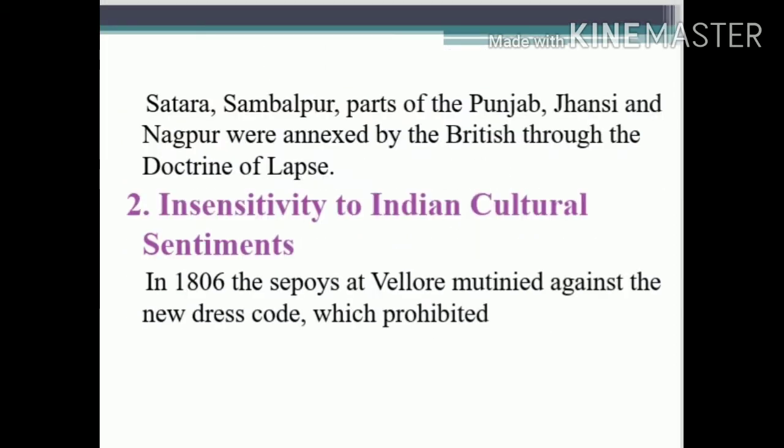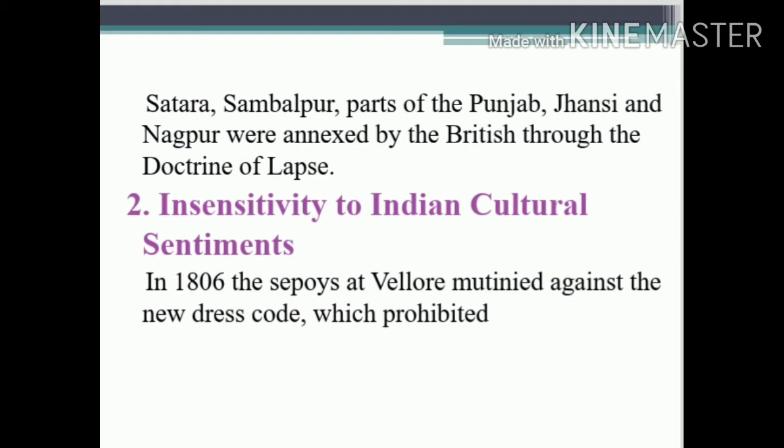Under the doctrine of lapse, only a boy child had the right to the throne. Suppose the ruler didn't have a boy child, automatically the territory was given to the British. Under the doctrine of lapse, Satara, Sambalpur, parts of Punjab, Jhansi and Nagpur were annexed by the British. So the majority of parts of North India were annexed by the British under the doctrine of lapse.